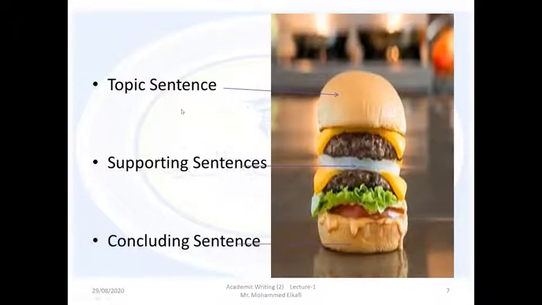So we can say the topic sentence and concluding sentence include the supporting sentences, as the two buns include the hamburger sandwich.